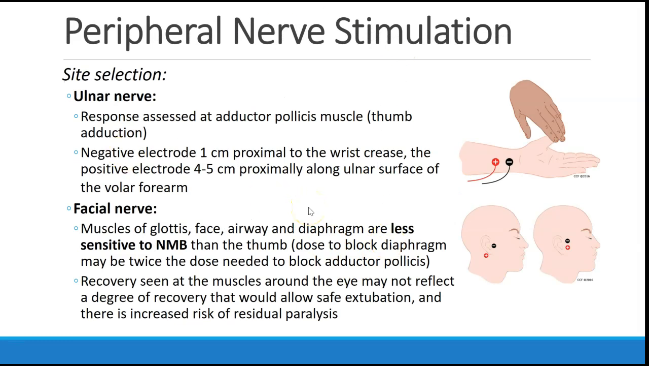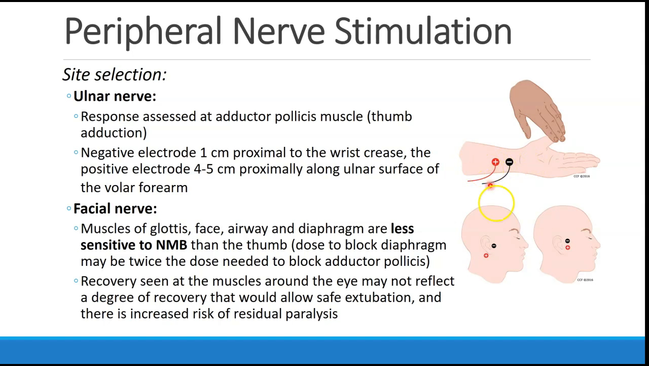It's worth mentioning briefly a few comments about peripheral nerve stimulation. The 2 anatomic sites where we most commonly see people placing the peripheral nerve stimulator is on the hand at the ulnar nerve and at the facial nerve. The ulnar nerve causes a muscle response at the adductor pollicis muscle, which is thumb adduction. The correct placement is for the negative electrode to be 1 centimeter proximal to the wrist crease, and the positive electrode about 4 to 5 centimeters proximally from that, located along the ulnar surface of the forearm.